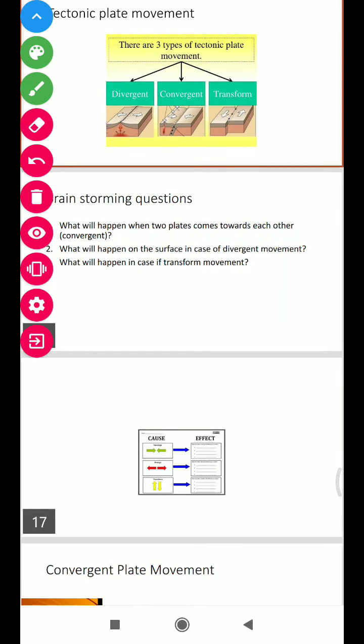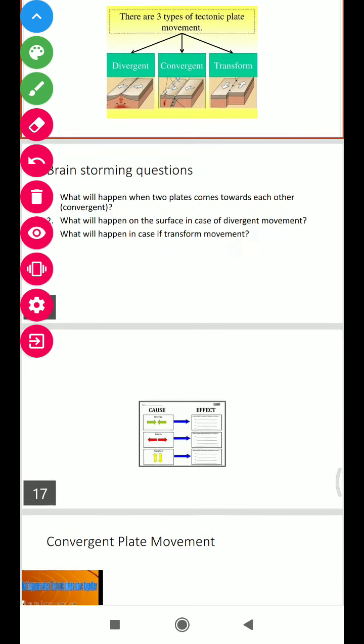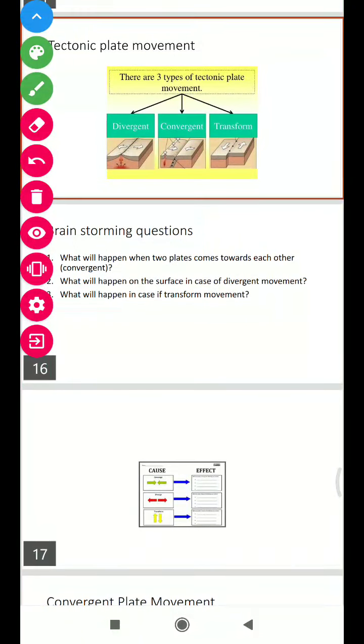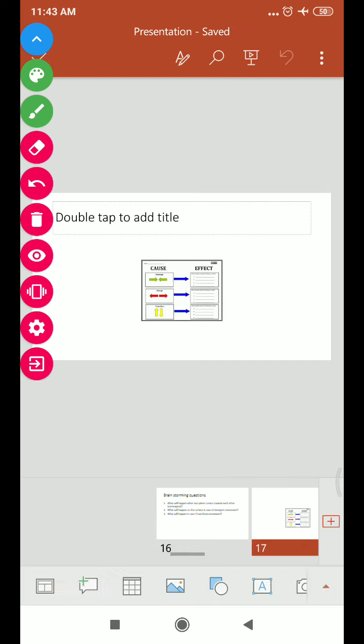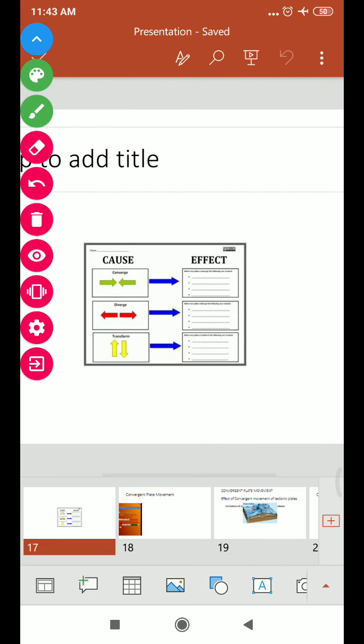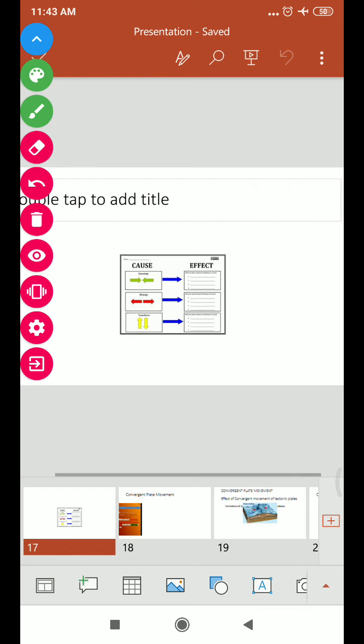Now the question arises: what will happen when two plates come towards each other, that is, in convergent movement? What will happen on the surface of Earth in divergent movement, and what will happen in transform movement? Is there any major change in the Earth surface? You can fill up this form: the cause of convergent movement and its effect, divergent movement and its effect, and transform movement and its effect.